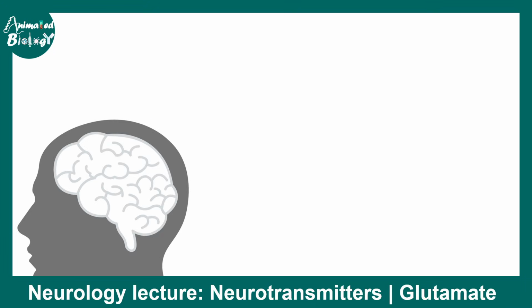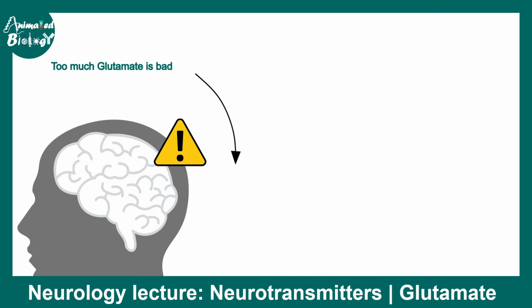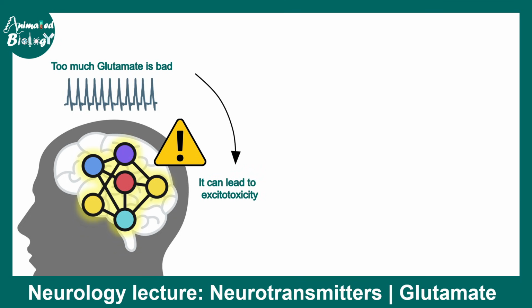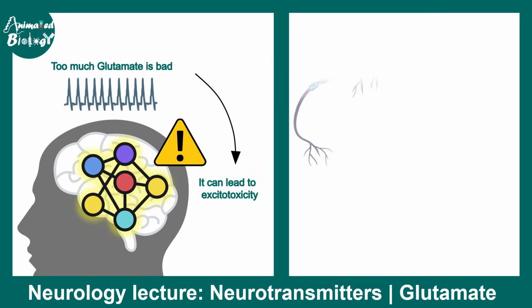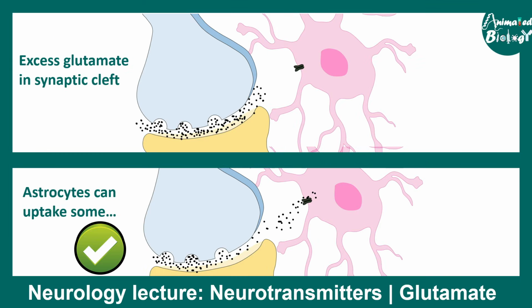One of the most common is epilepsy, because too much glutamate is actually bad for the brain and it can lead to excitotoxicity. So the neurons would be overexcited and they would die out of calcium overload. But excessive glutamate is actually mopped away from the synapses with the help of astrocytes. That's why astrocytes play a critical role in glutamatergic synaptic neurotransmission.